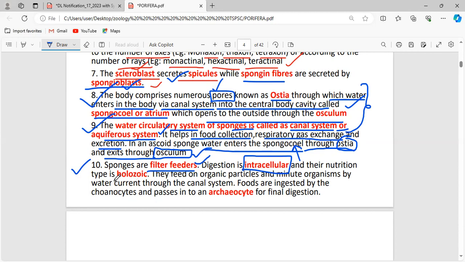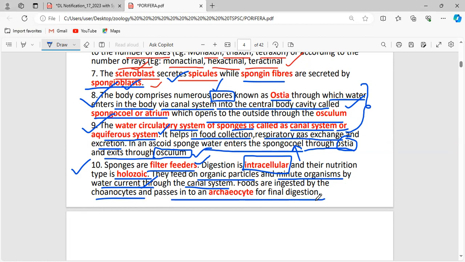And their nutrition is holozoic, animal-like nutrition. The sponge feeds on other smaller organisms. That is said to be holozoic nutrition. They feed on organic particles and minute organisms brought by the water current through the canal system, and the food is ingested by the choanocytes and passed to the archaeocyte for the final digestion.